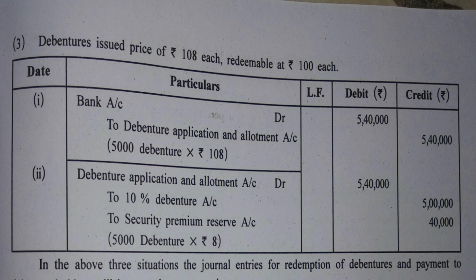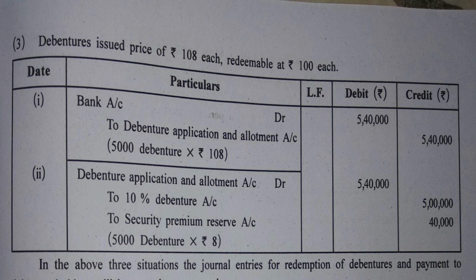Okay? So now talking about the second journal entry, which includes 100 rupees of debenture and 8 rupees of premium. And as I said, the amount received with debentures for premium is to be separately credited to securities premium reserve account.